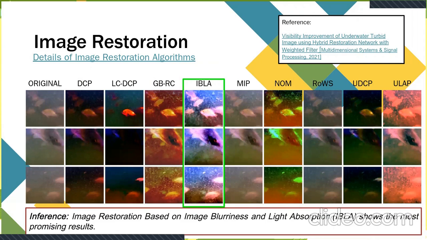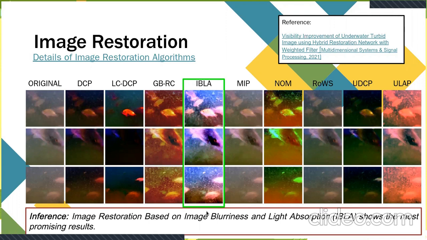For image restoration, we have tried out the algorithms that are now visible on the slide. The leftmost column actually indicates the original image, and every subsequent column indicates the results of applying the respective image restoration algorithms. And we have basically chosen to go forth with the image blurriness and light absorption, IBLA, algorithm for image restoration, which is highlighted in green here.